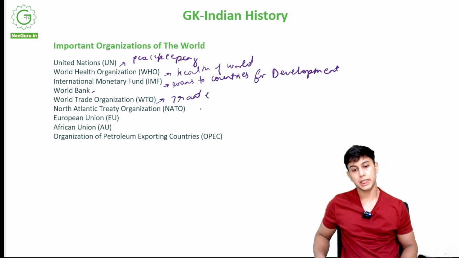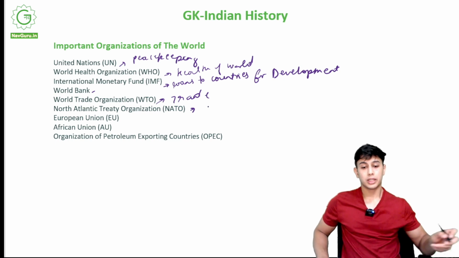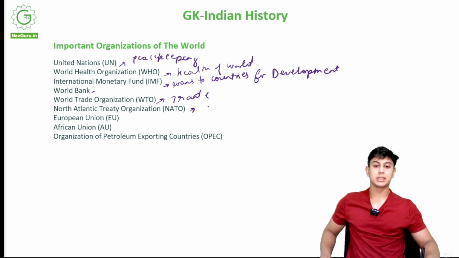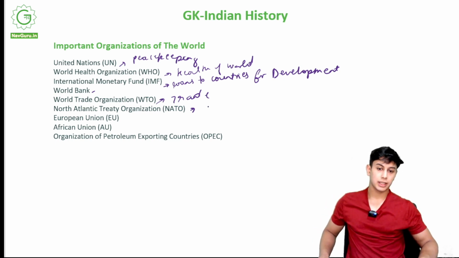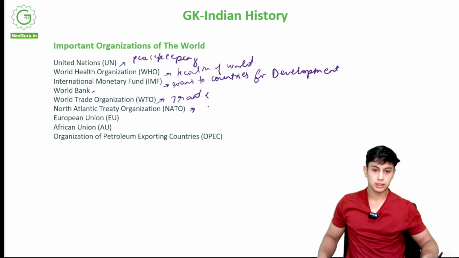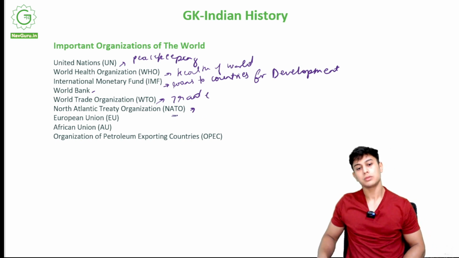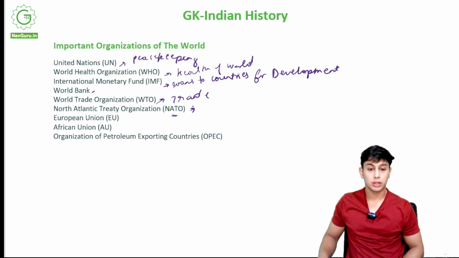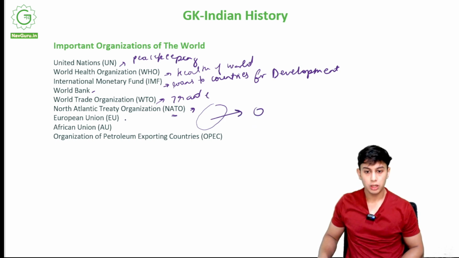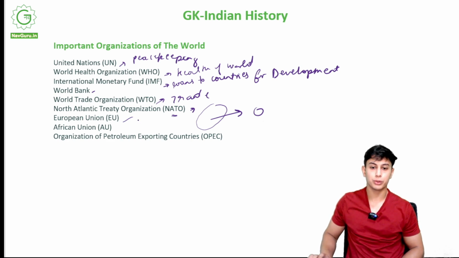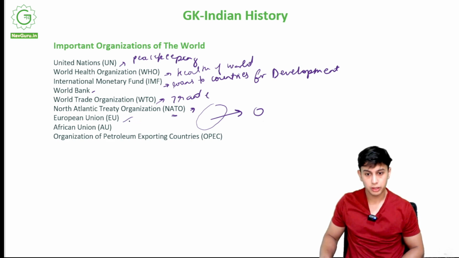North Atlantic Treaty Organization, it has a lot of countries from the west. Now what this treaty declares is, if any of those countries that are part of NATO are attacked, then all the countries that are part of NATO will go to war with the attacking country, right? European Union, it is the collection of countries that are part of the European Union, mostly in the European continent.